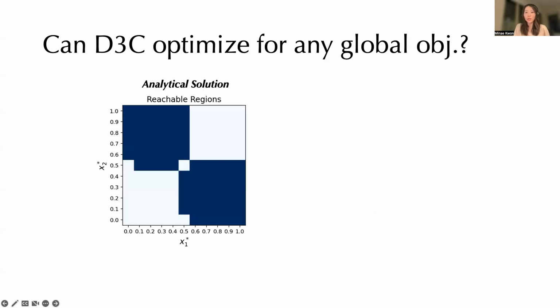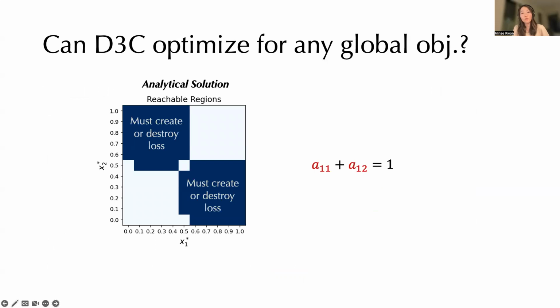And this is our result. So white represents reachable, whereas blue represents areas that are theoretically not reachable by D3C. And you can see that not all areas are reachable. And the dark blue areas represent areas that you would need to create or destroy loss in order to reach. So when objectives are defined as rewards, this is equivalent to agents creating or destroying reward. So this violates our assumption of budget balance where the sharing weights must equal exactly 1.